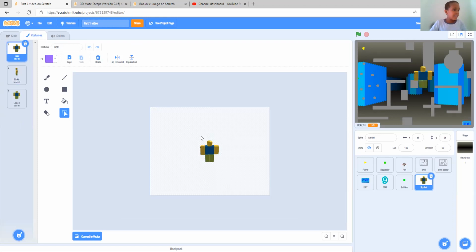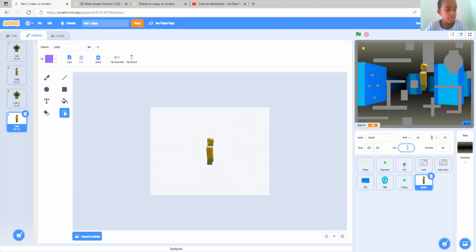So link is like the forward way. Link 6 is like looking this way. And link 11 is like looking backwards. Now we are going to fix this link 6 to turn the other way. Now let's duplicate the costume. Go here. Flip horizontal. Oh, there we go. Now we don't need to change the costume size in the costume editor. We can just change it by here.